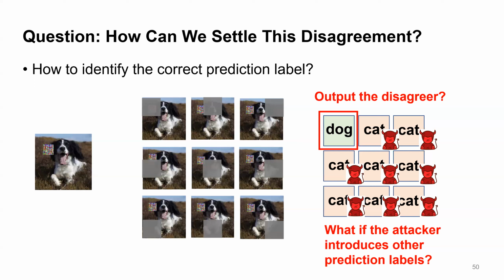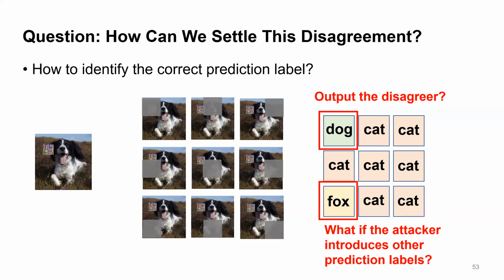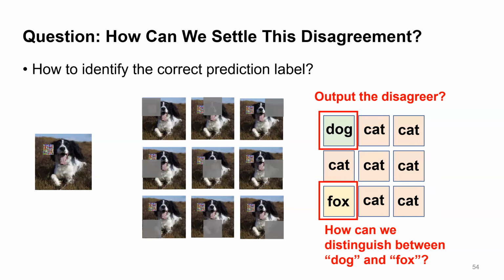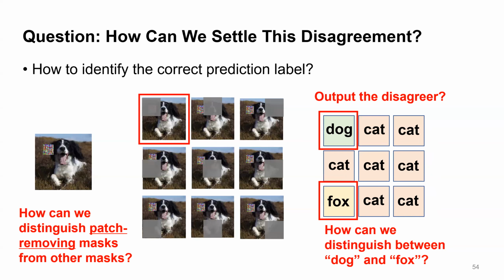Therefore, the attacker might be able to change this cat to fox and maybe move the fox around. Then, how can we distinguish between dog and this fox? An equivalent question is, how can we distinguish patch removing masks from other masks?